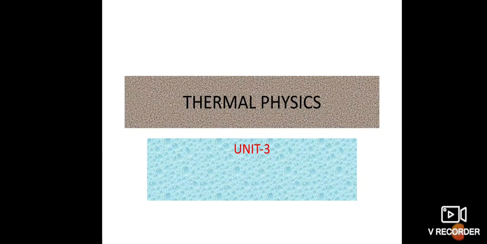Good morning, students. Today we are going to talk about thermal physics. Which lesson of Unit 3? Thermal physics. Thermal means heat, heat energy. That is thermal physics. The Sun is the primary source of thermal energy for all living organisms. Thermal energy is the cause and temperature is the effect.